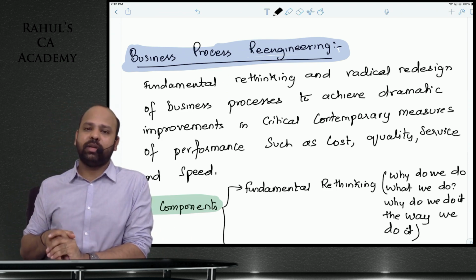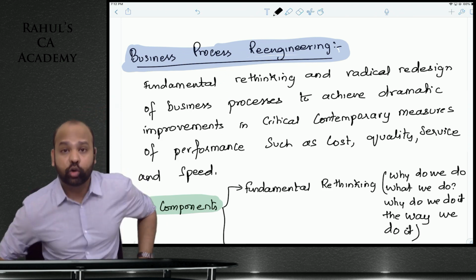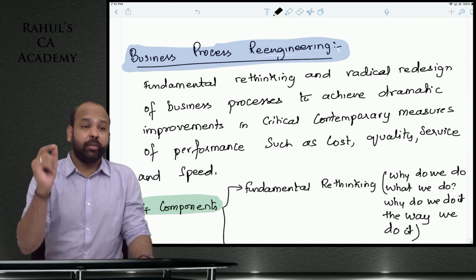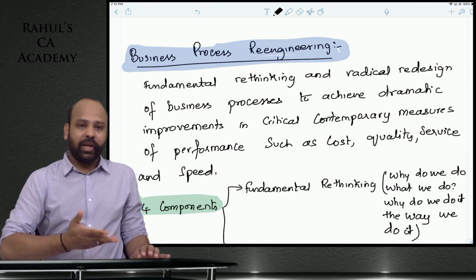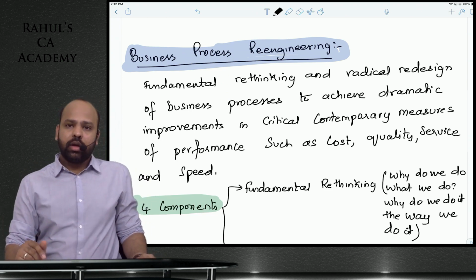Someone tells us as such that you're not supposed to sleep at 6 o'clock in the evening. It is not the right time to sleep. Now you're questioning, why are we following all of this? Is it important to follow all of this? What is the logic behind it? So that is BPR, business process reengineering, guys.